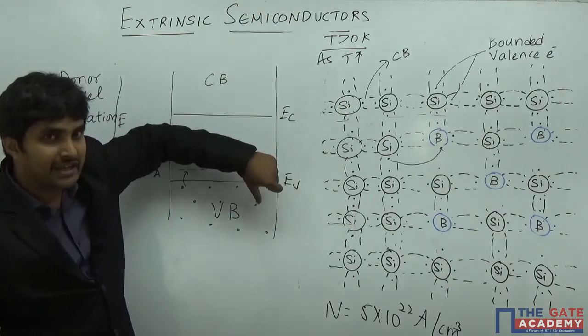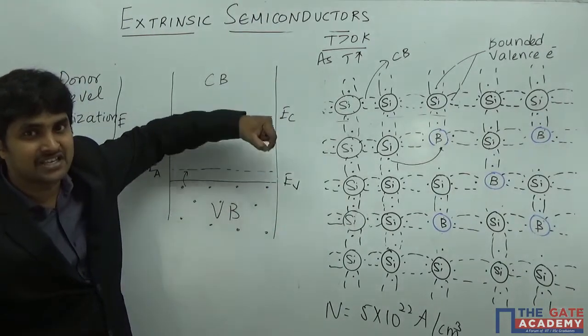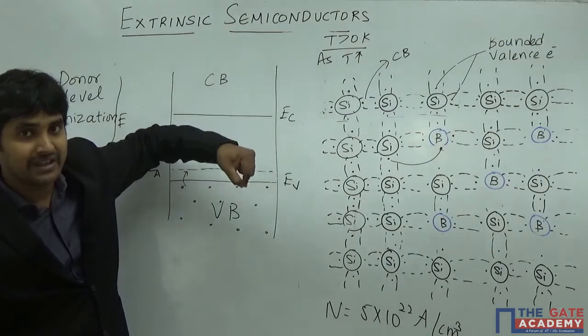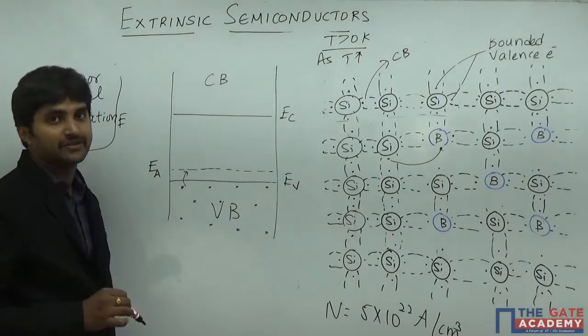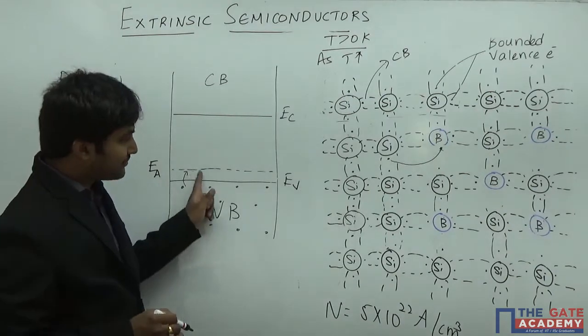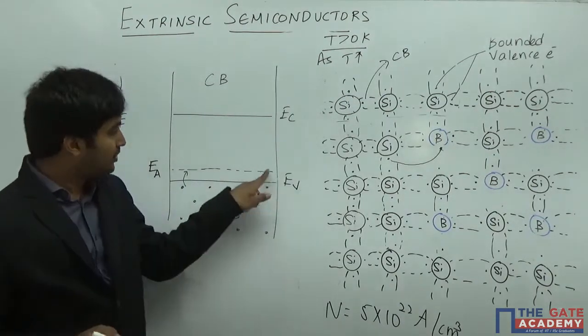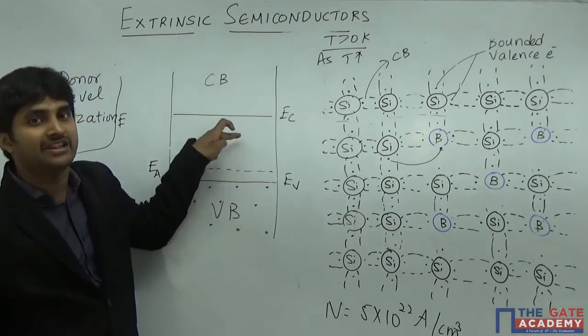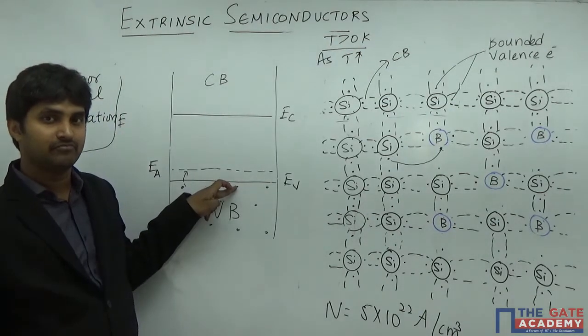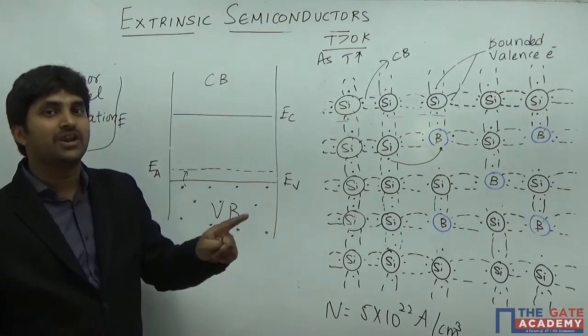Now what is the nearest advanced energy level that is possible? The nearest advanced energy level that is possible is nothing but an acceptor energy level, because it's a vacant level which is available. See, if I don't have this particular level, it means that there is no vacant state available in the middle of the energy gap. Inside the energy gap, no energy level is present.